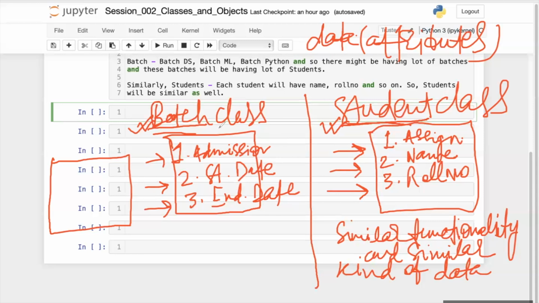So if I want to create a template for my batch class, that template should contain admission, start date and end date. If I create a template for my student class, that template should have some assignment, some name and some roll number.